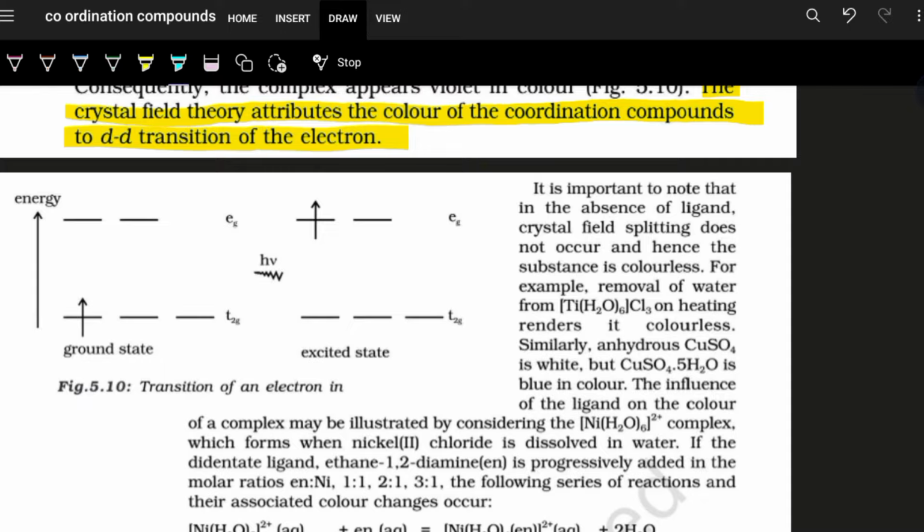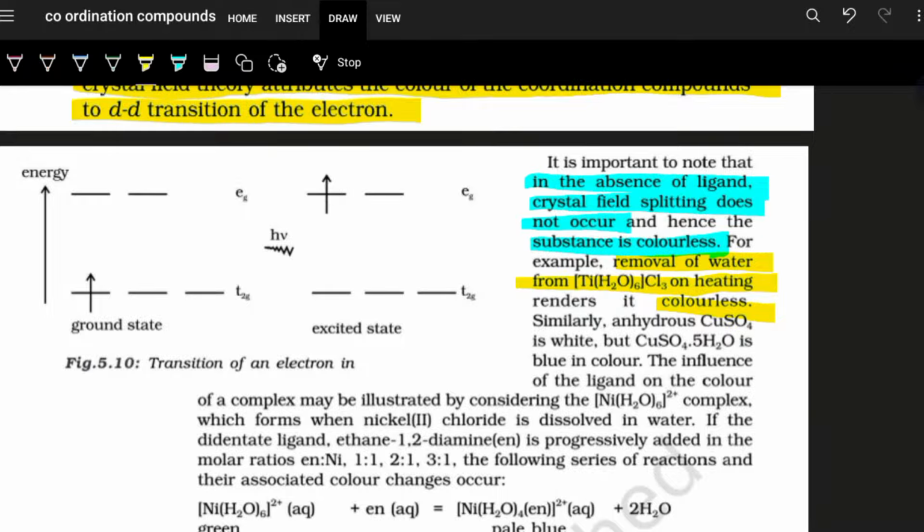Now, it is important to note that in the absence of ligand, crystal field splitting does not occur. And if ligand is absent, then the substance is colorless. Like removal of H2O from this complex will render it colorless. Now, you have seen this experiment in your lower classes, that is hydrated copper sulfate, blue vitriol. When you heat it, it gradually loses its color and finally becomes white in color.